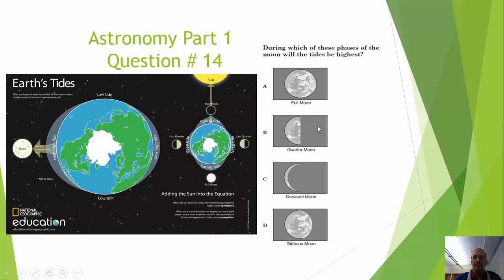You have a quarter moon. It's going to be either the last or the first quarter. And again, these are at 90-degree angles where they're fighting gravitation, and it's not the high tides or low tides. Crescent moon, same thing, and gibbous moon, also the same thing. Neither one of these is in the same straight line like we talked about. Best answer here is A. It's going to be a straight line where gravitational pull is going to make the higher high tides and the lower low tides.